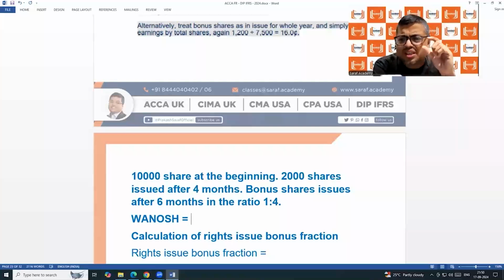Everyone think about one thing. Even if you don't calculate the weighted average, 10,000 shares plus 2,000 is 12,000, against 4 there is 1, so 12,000 by 4 into 1 is 3,000. So 12 plus 3 is 15, it cannot be more than that. If you don't apply weighted average and take the closing shares, then also it is coming 15,000.